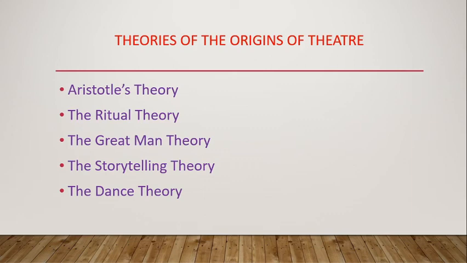So the last theory is the dance theory. Other theories suggest that movement rather than speech was at the core of drama. The idea here is that dancers first imitated the physical behavior of animals and humans. When dancers costumed themselves in appropriate skins and garments, they came to impersonate the animals and humans. When several dancers joined together in impersonation and embodied this performance with sounds and words, drama was born. But again, this theory has strengths and also weaknesses.